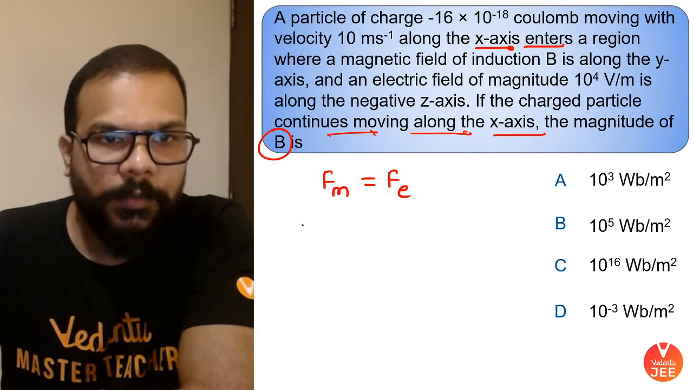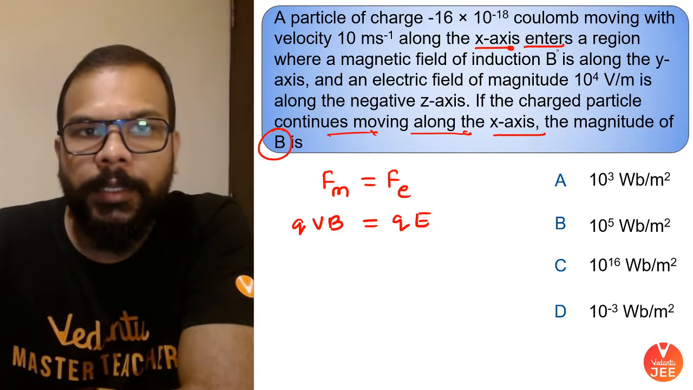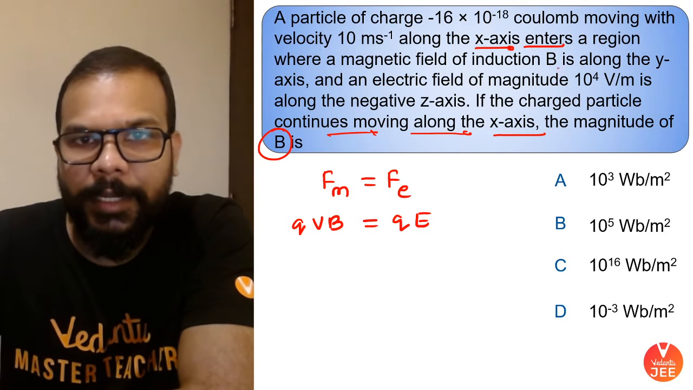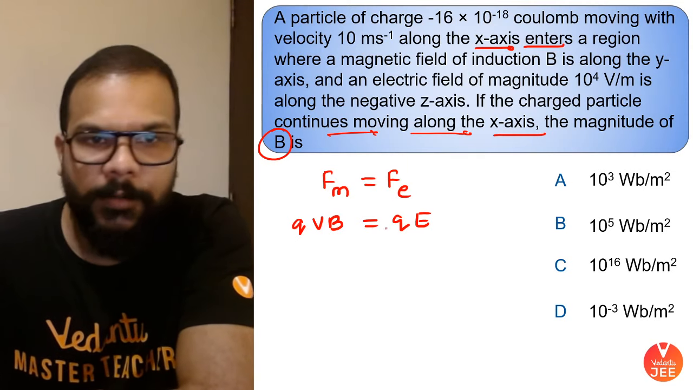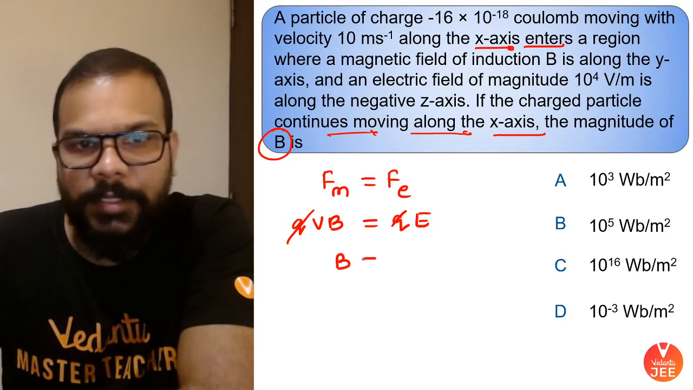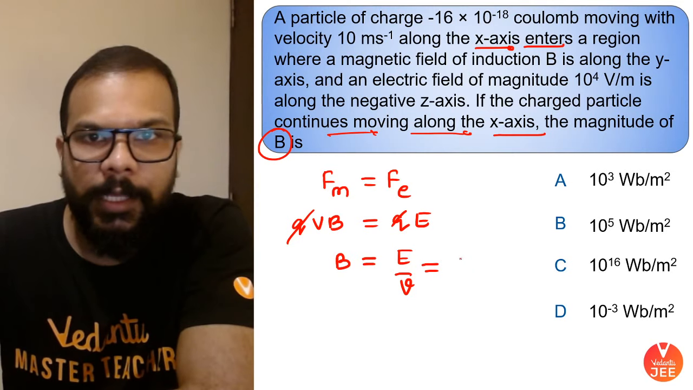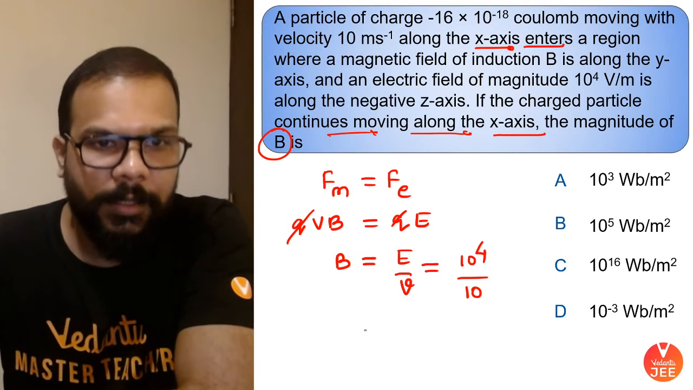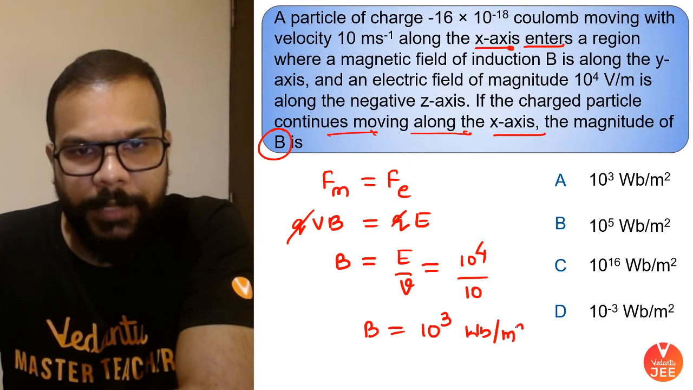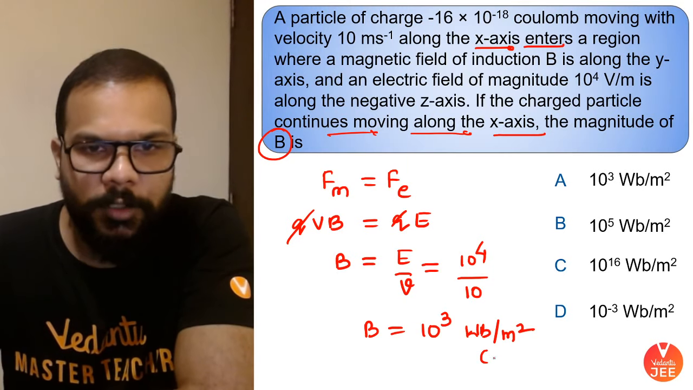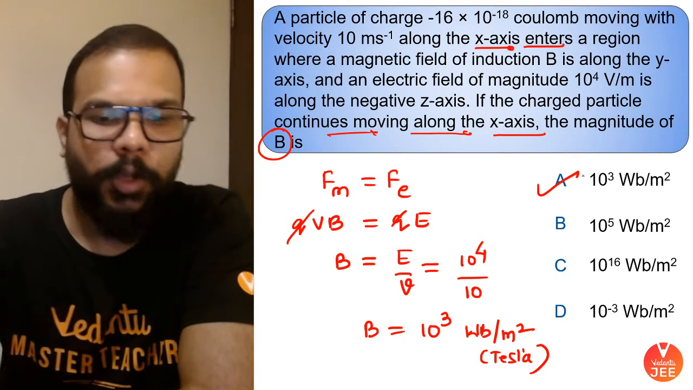which simply means the magnetic force is balancing the electrical force, which means QVB is equal to QE. Okay guys, as it is moving along x-axis and magnetic field is along y-axis, they are any which way perpendicular, so we can say it is QVB sine 90, right? So Q gets cancelled. We are supposed to find out the magnetic field, which is going to be E by V. So electric field is given as 10 to the power 4, velocity is 10. So magnetic field very simply comes out to be 10 to the power 3 Weber per meter square, which is a new unit for us. You can also consider it simply as Tesla. Okay, guys. So our answer is option A.